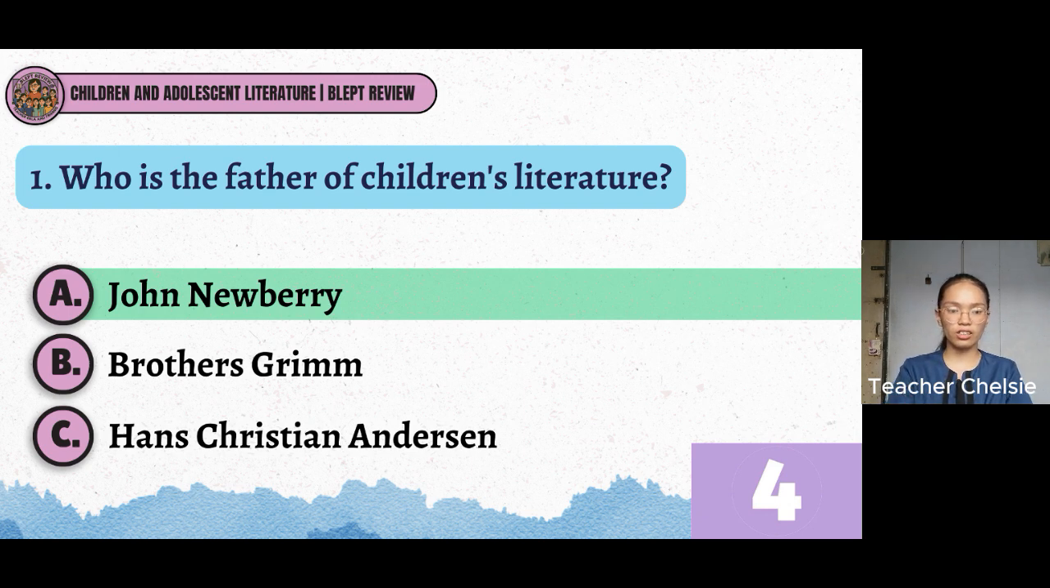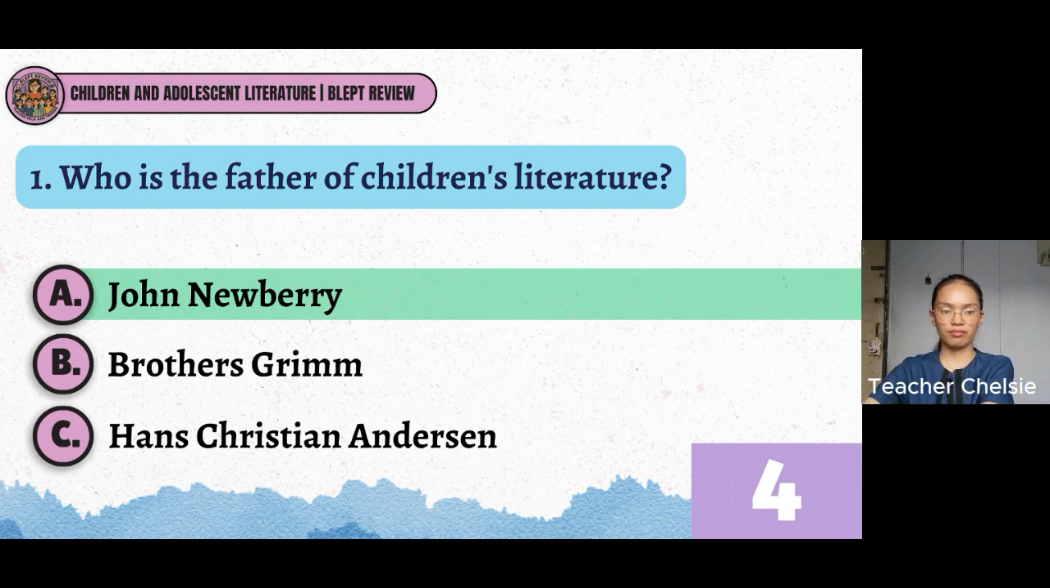On the other hand, Brothers Grimm, or Jacob and Wilhelm Grimm, are two Germans known for their collection of German fairy tales. And lastly, we have Hans Christian Andersen, and he is known as the father of modern fairy tales. His stories include The Ugly Duckling, The Little Mermaid, and The Emperor's New Clothes.